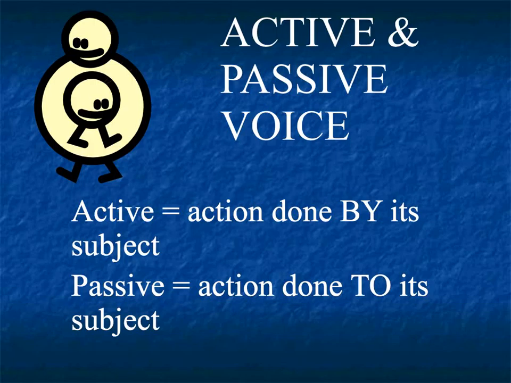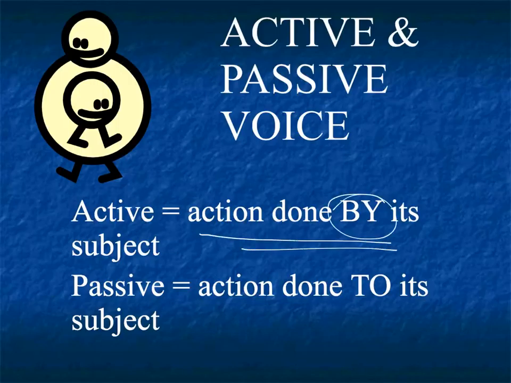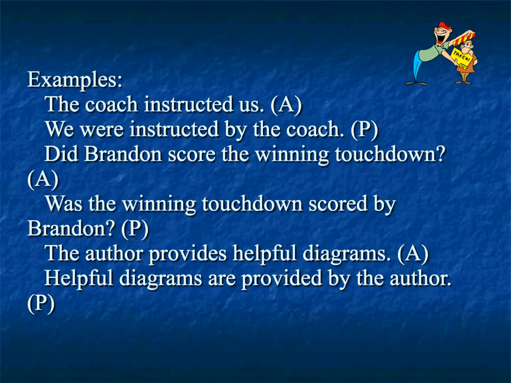In active and passive voice, we're looking at being direct in our speaking and our writing. Active voice suggests that the action is done by the subject of the verb. In passive voice, the action is done to the subject of the verb. In active voice, the subject is the doer of the action of the verb.